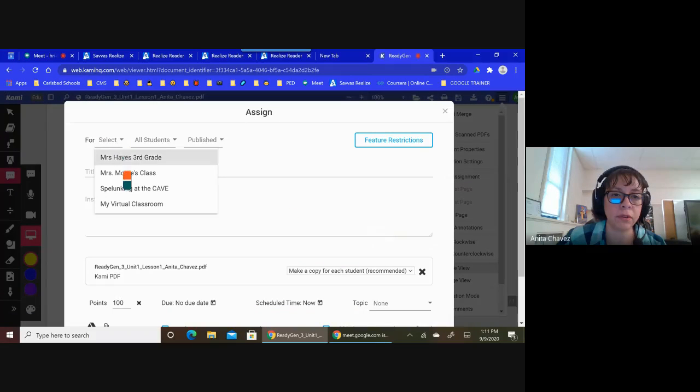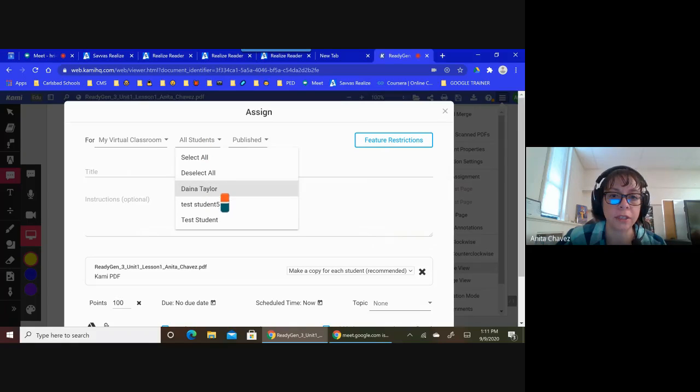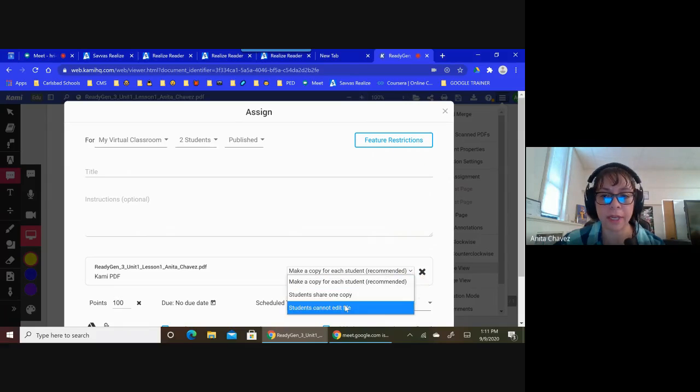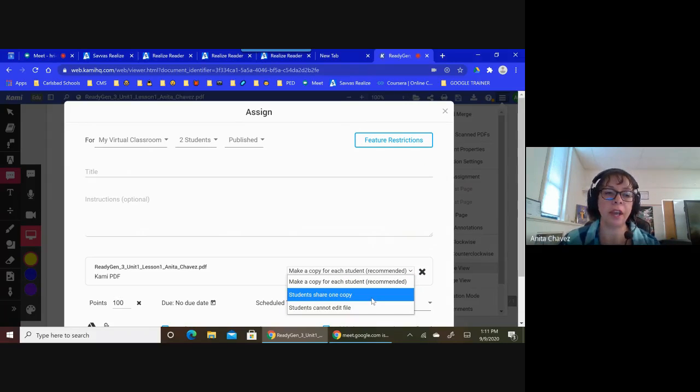So if you go to your class and you select just the students you want to assign it to, and then make it a shared copy, you can have that where it does show the think pair share.